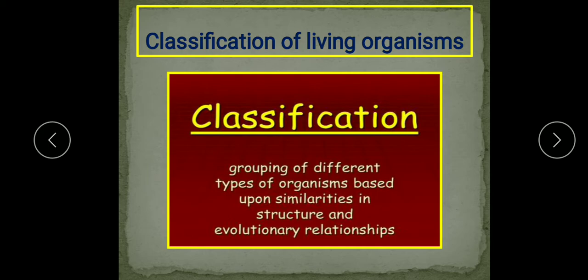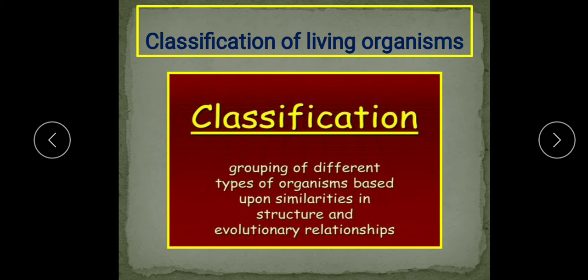Classification helps in the identification of unknown organisms also, by comparing their features with some similar looking known organisms. So when any unknown organism is observed by the scientists, they compare its features with other similar looking organisms, and in this manner they identify the unknown organism.